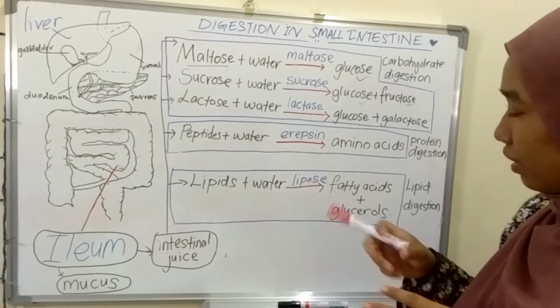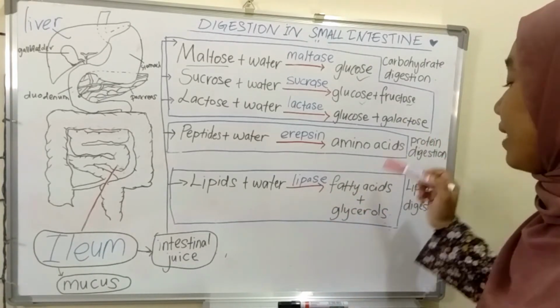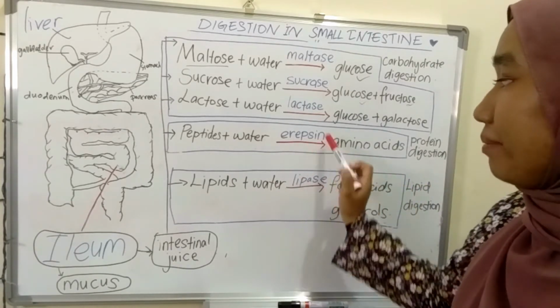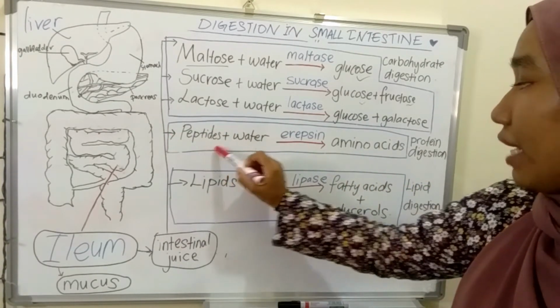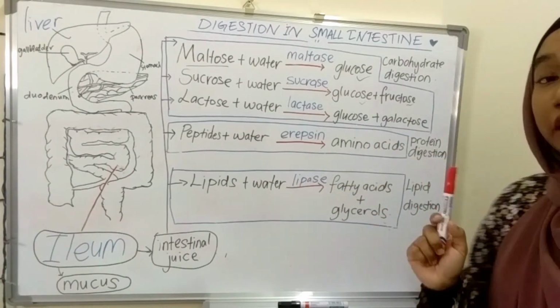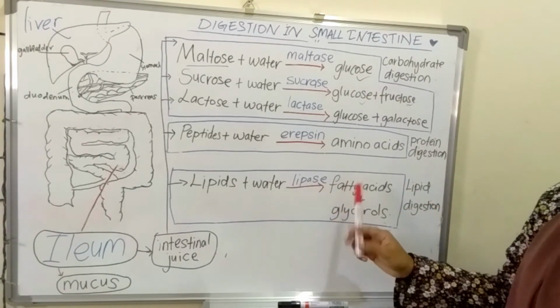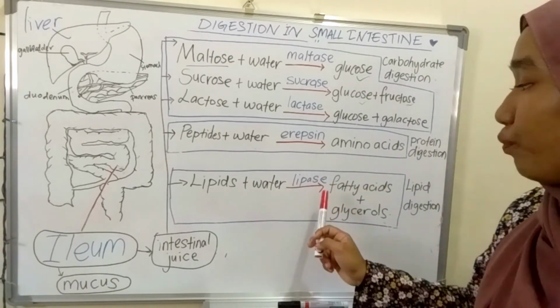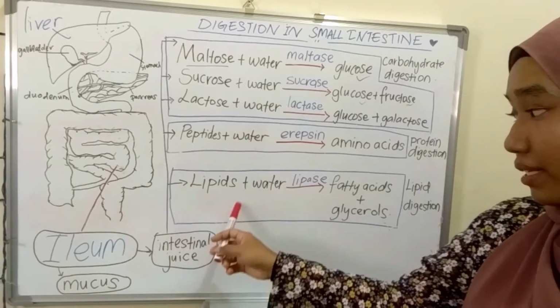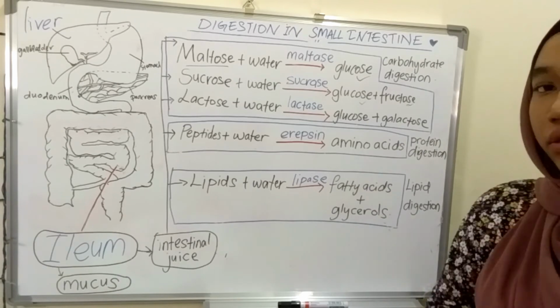Okay. For the protein digestion, the enzyme is rhabdin. Rhabdin will hydrolyze the peptides and form amino acids. For lipid digestion, lipase, its enzyme, will hydrolyze the lipids and form fatty acid plus glycerol.